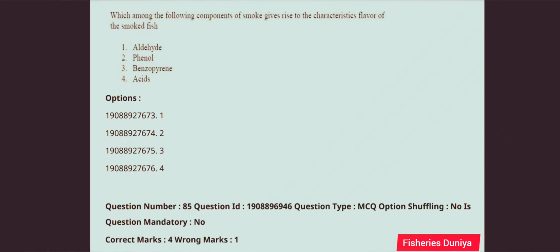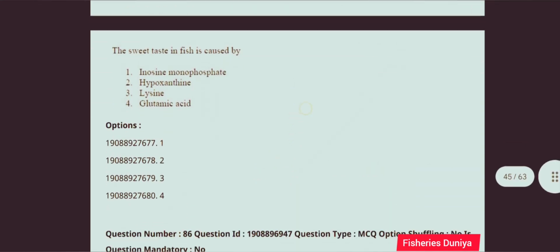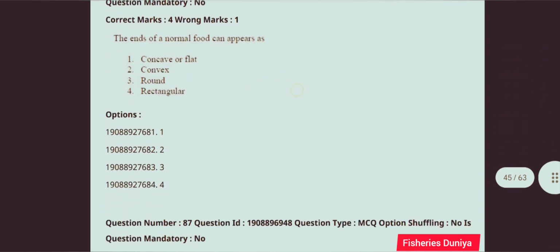Next question, which among the following component of a smoke gives rise to the characteristic flavor of the smoked fish? So this question is correct answer is option number 2, phenol. Next question, the sweet taste in fish is caused by. So this question is correct answer is option number 1, inosine monophosphate. Next question, the ends of a normal food can appear as. So this question is correct answer is option number 1, concave or flat.